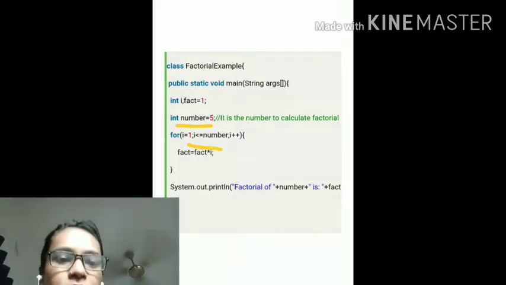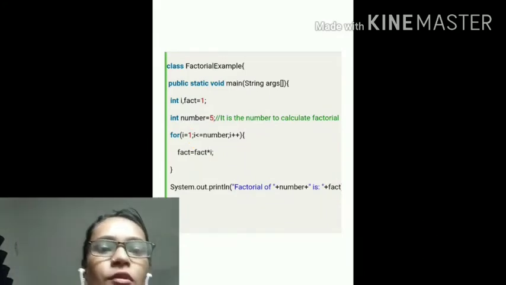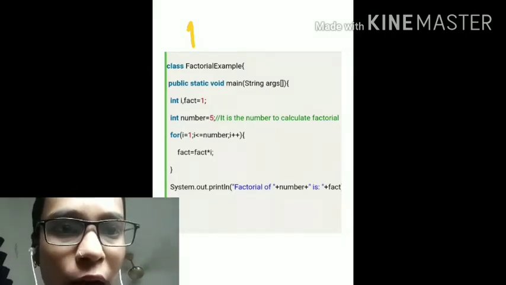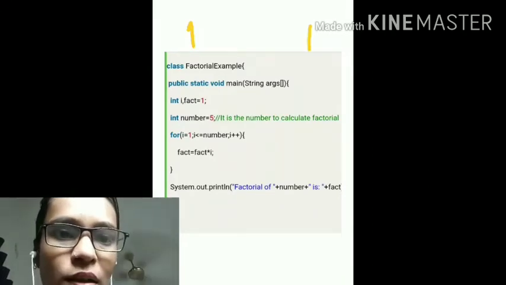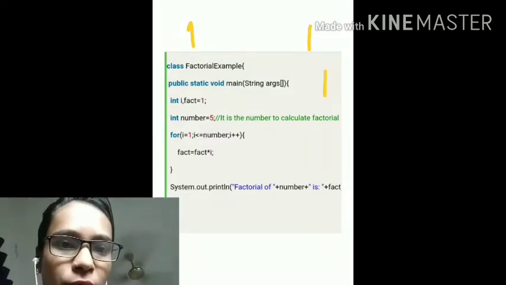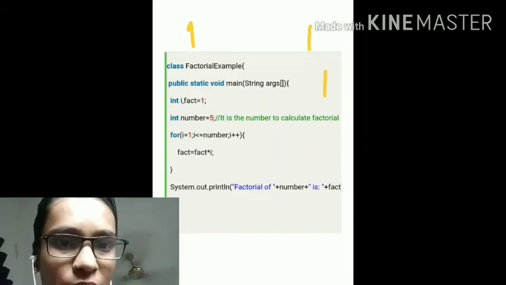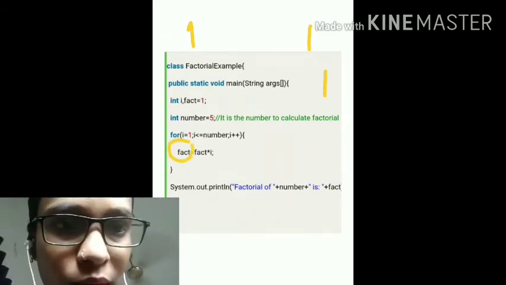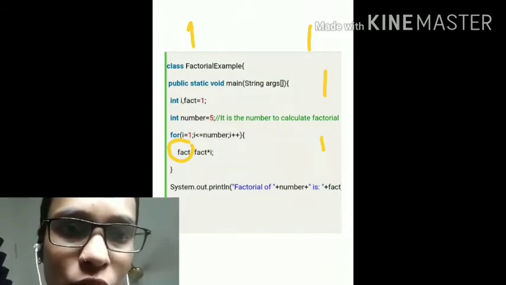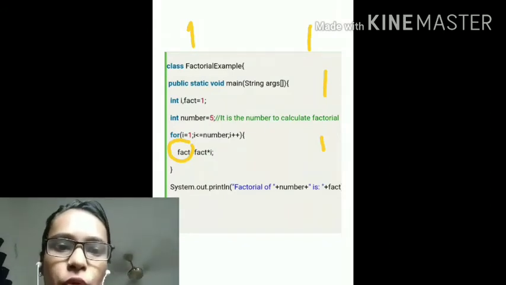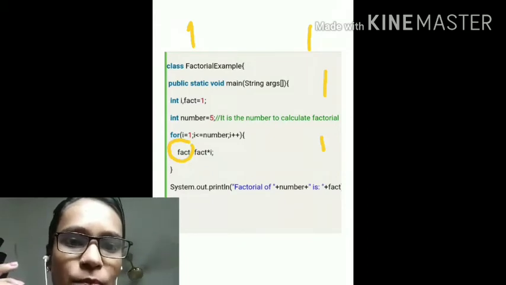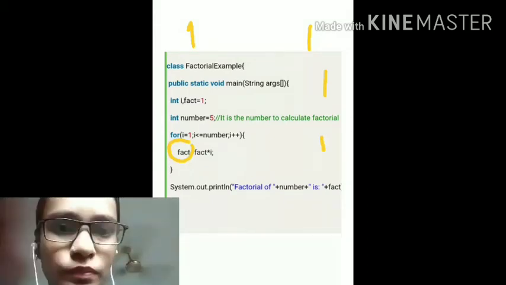Now see what happens. What is the value of fact? The value of fact is 1, and the value of i is also 1. That means 1 into 1 is 1. Now the value of fact is 1, so fact becomes 1 into 1, which will be 1 again. Then the next time, the value of i will get increased to 2. Then fact is 1. Well, just let me explain it to you using my notebook. Just hold on.